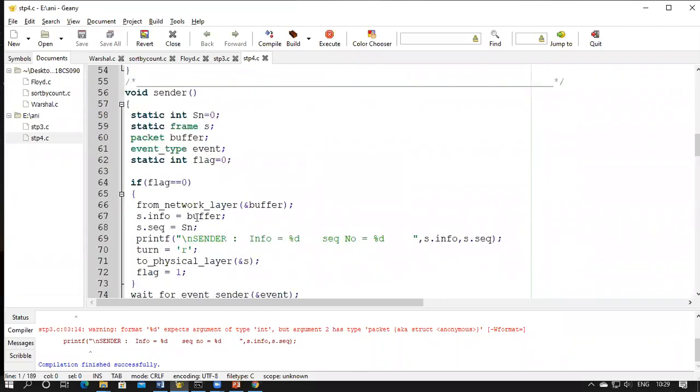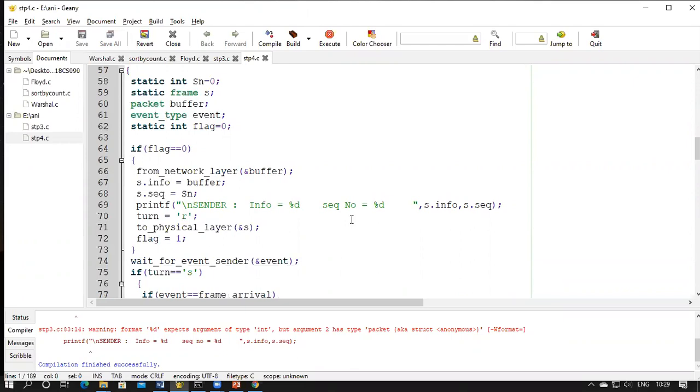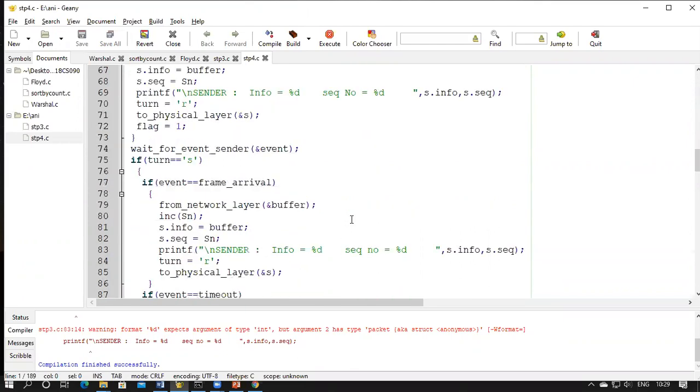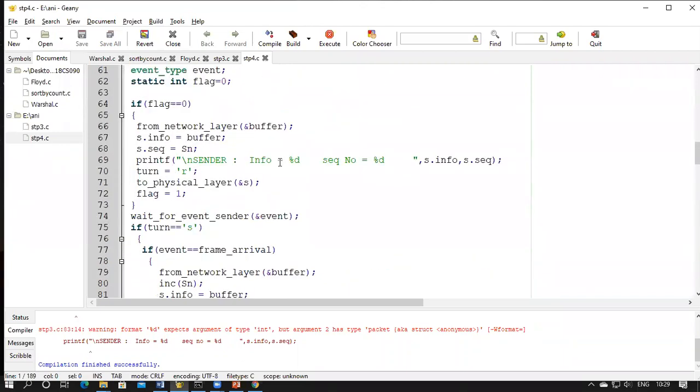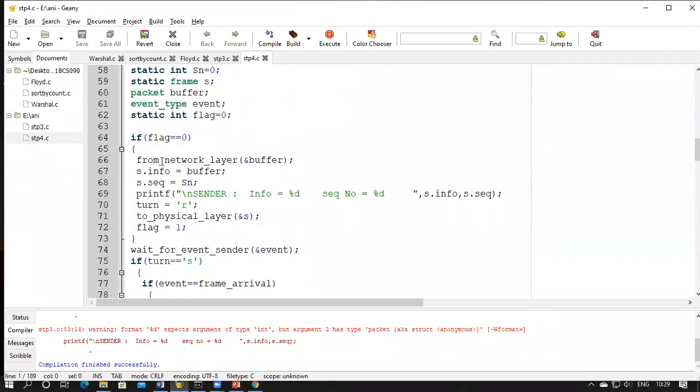Now in the sender function, as specified in the algorithm, there are three events. One, a data packet arrives from the network layer; two, an acknowledgement arrives; or three, there's a timeout. So if the data packet arrives from the network layer, that means we are setting the flag as 0.